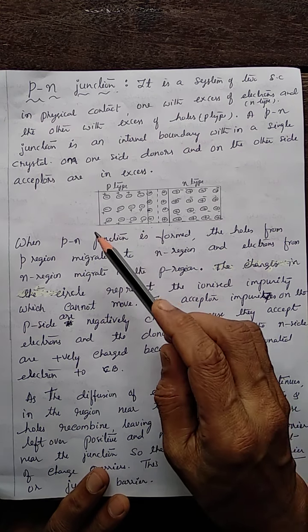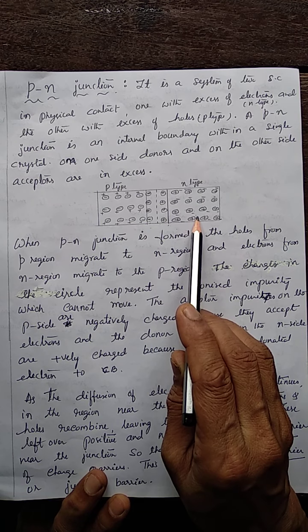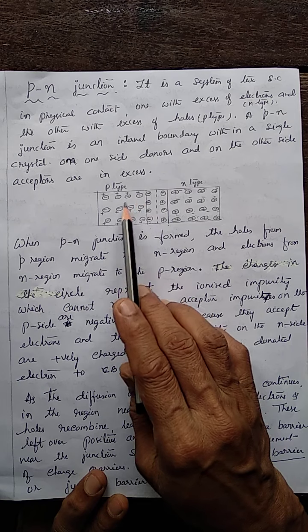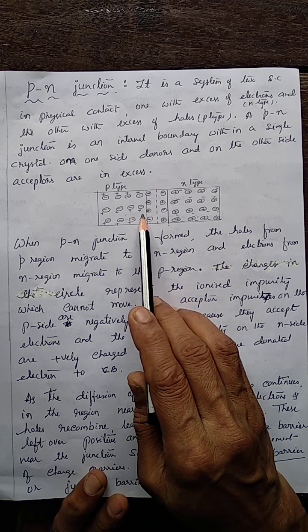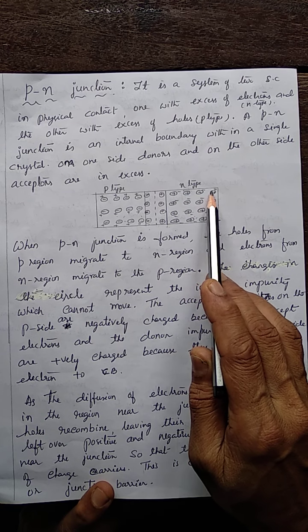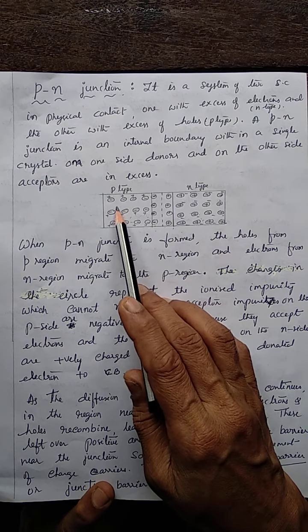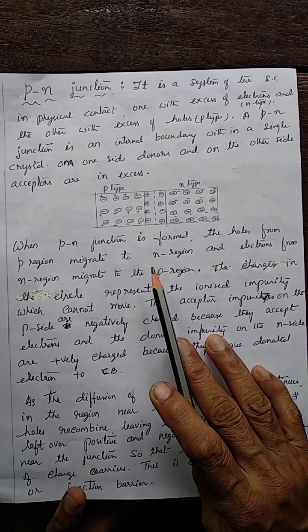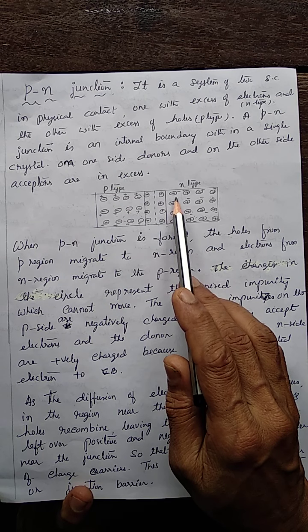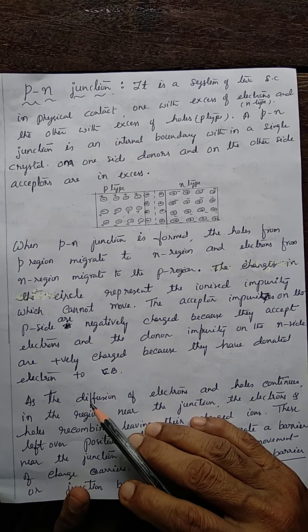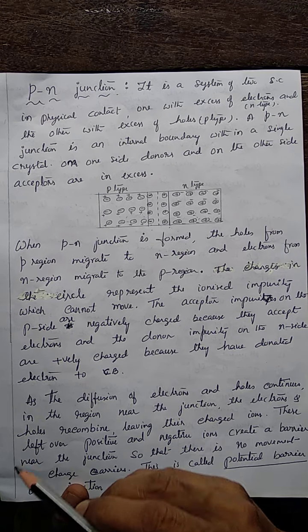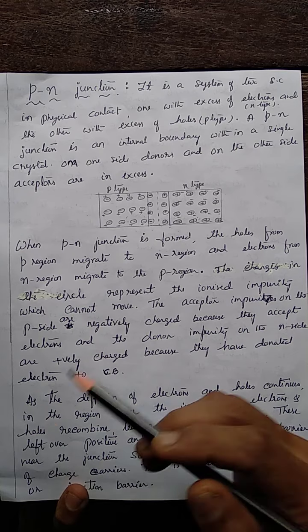Look at this diagram. A p-n junction is formed. In the P region, majority carriers are the holes. These positive signs indicate the holes. In the N-type, majority carriers are electrons. The negative sign indicates the electrons. Now, the charges inside the circles on both sides: here we have negative charges inside the circle, and here we have positive charges inside the circle. The charges inside the circle represent the ionized impurity, which cannot move.